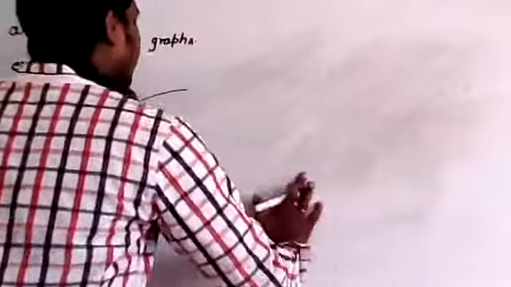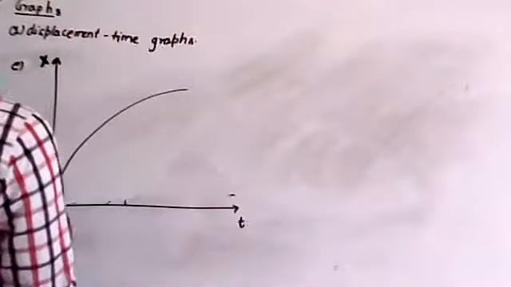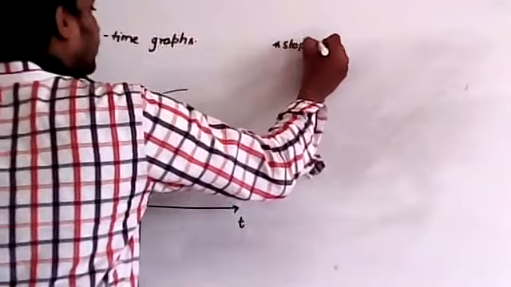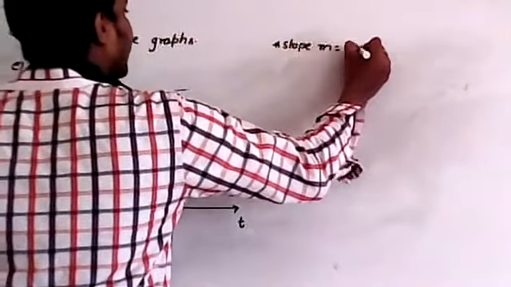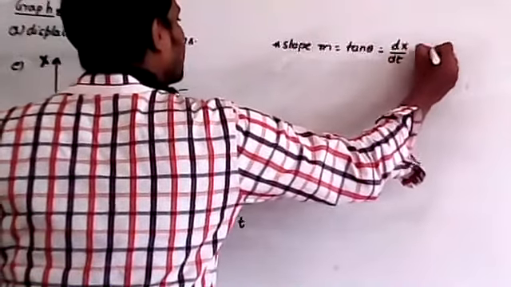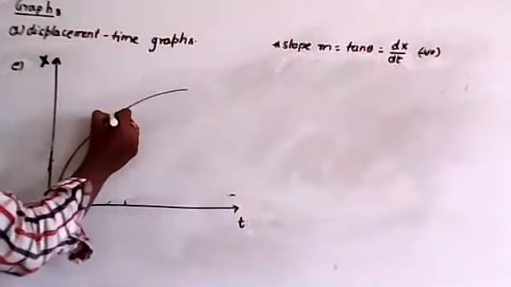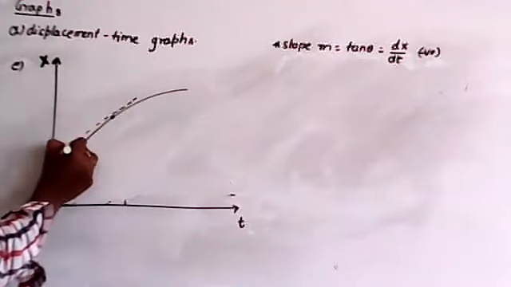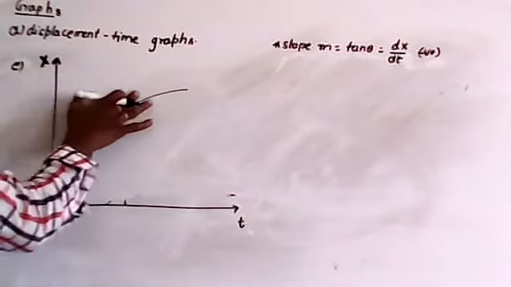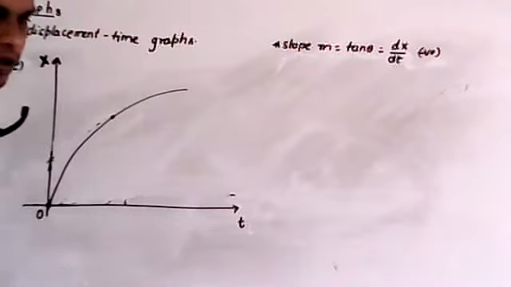Now tell me, for this graph, what about the slope? For this graph, slope m is equal to tan theta, that is equal to dx by dt, which is negative. Why? Because if you draw one tangent, the tangent will touch the negative x-axis. I hope you understood this point.